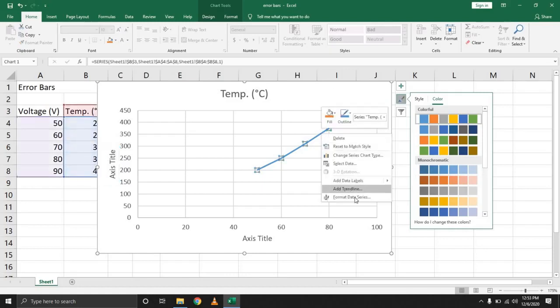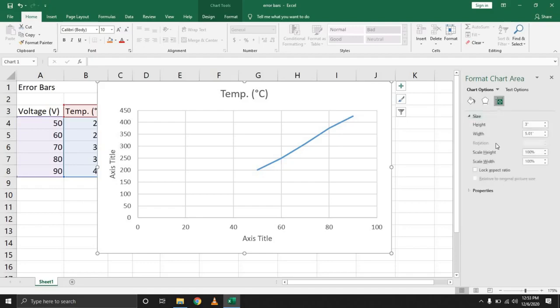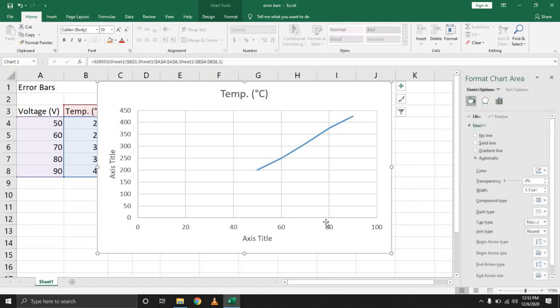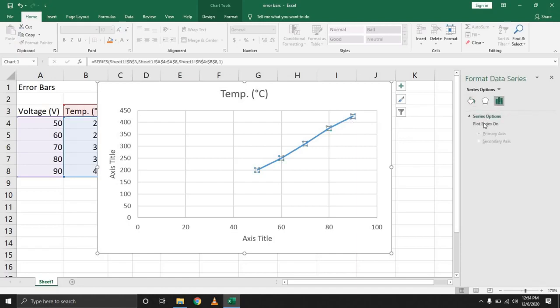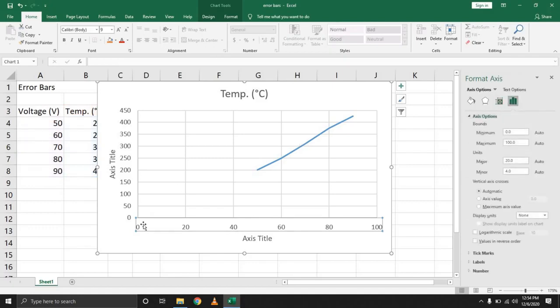So the next thing, just right click, go to format data series, and now let's exit this point. Let's go over to the size. You can adjust the size here, but now what we really want is to adjust the bounds of our data series. So first of all, you notice that the smallest value we have in the voltage is 50. So we can set the minimum to be 40.